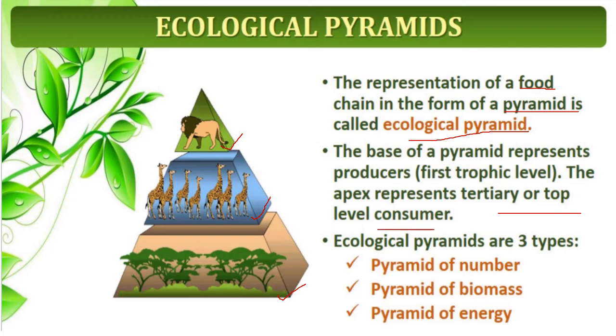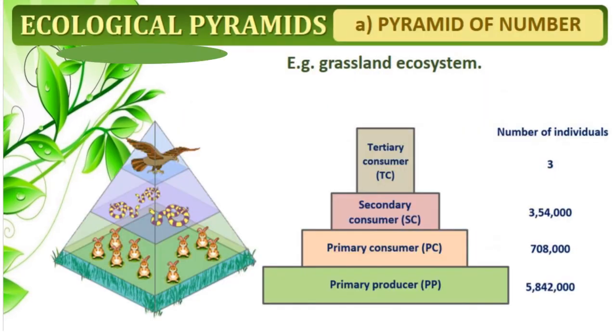Ecological pyramids are of three types: pyramid of number, pyramid of biomass, and pyramid of energy. We will understand all three. The first is the pyramid of number. An example is the grassland ecosystem. Here these are all the trophic levels, which are in the form of a pyramid, so we call it a pyramid of number.